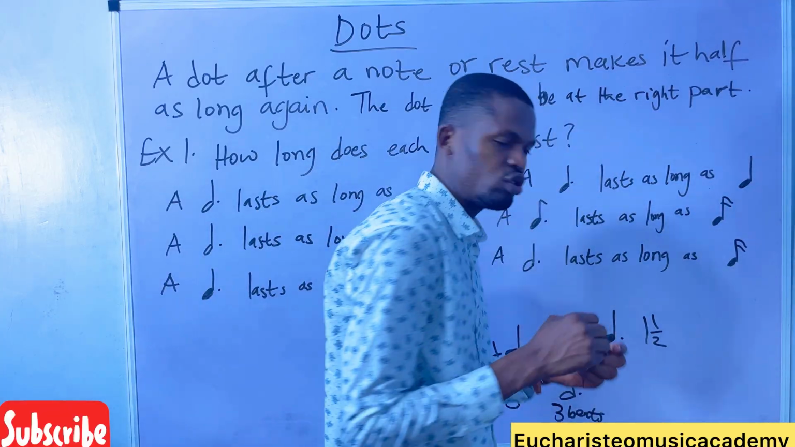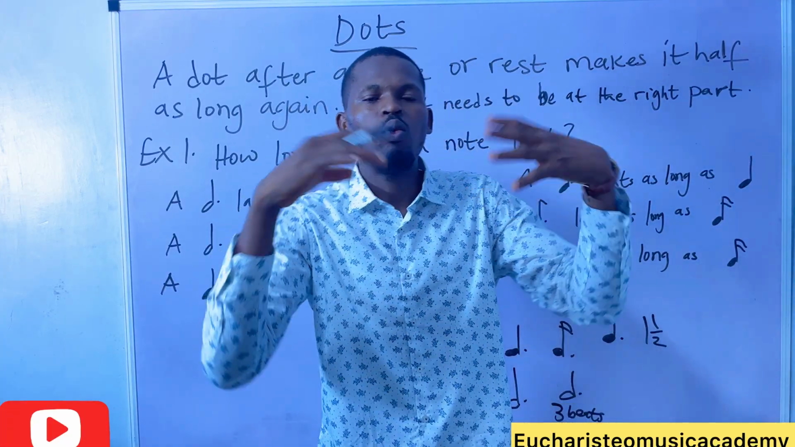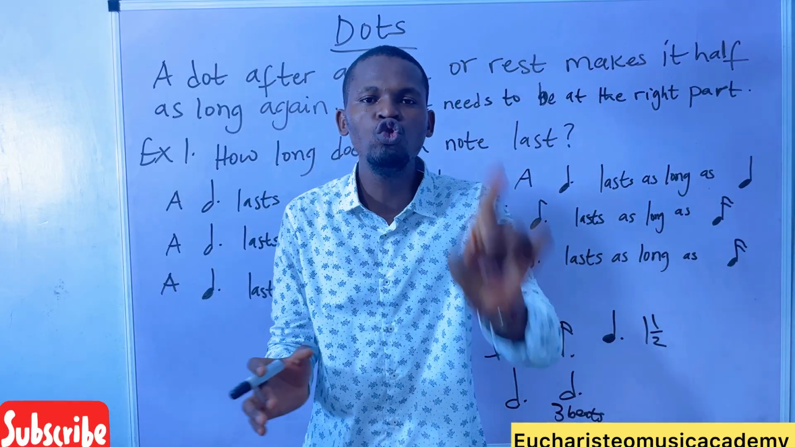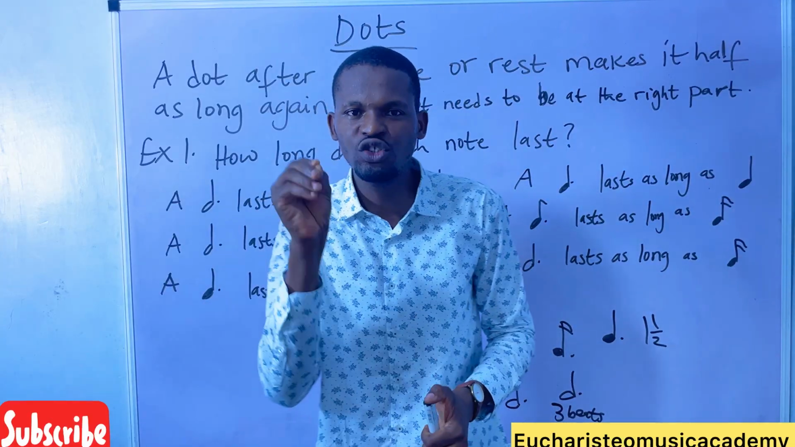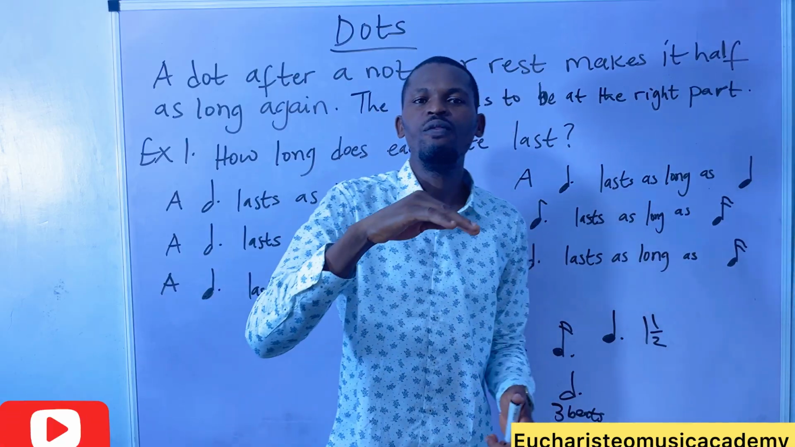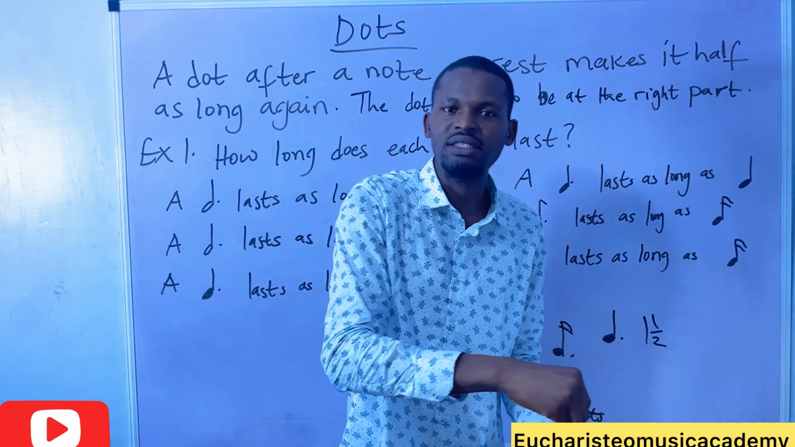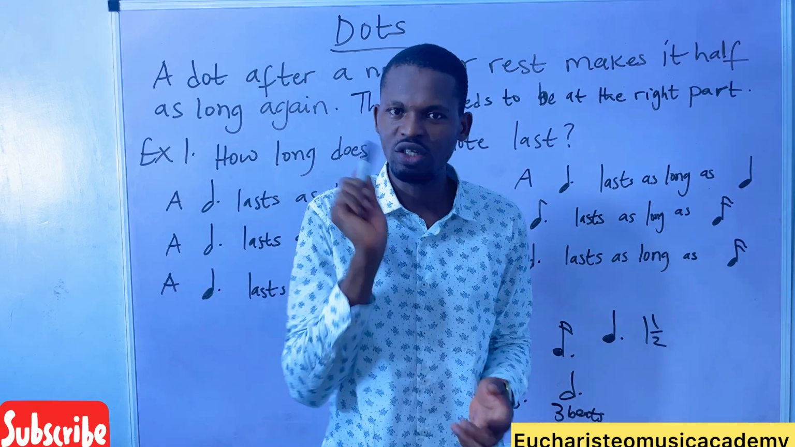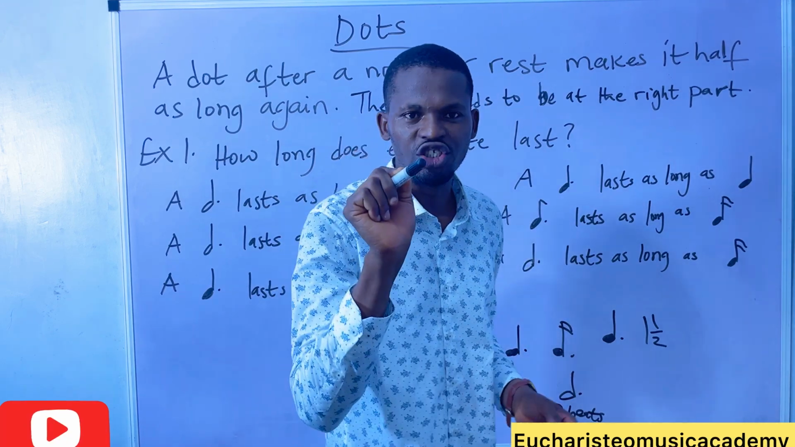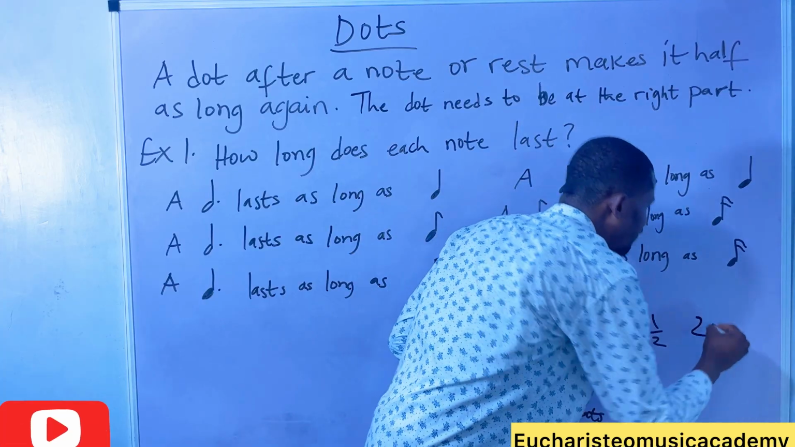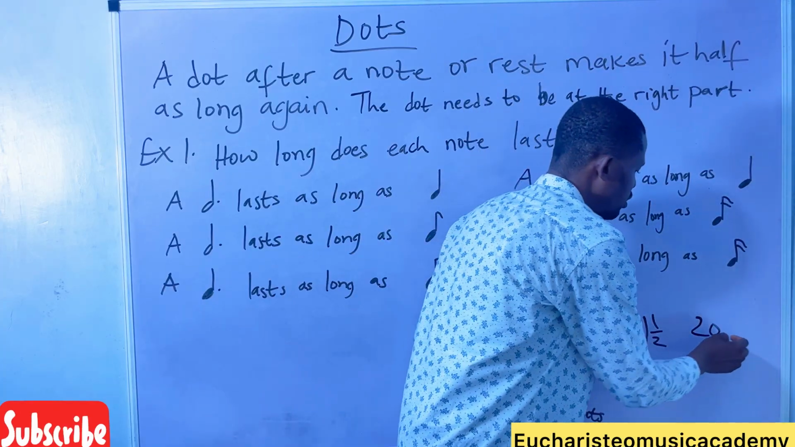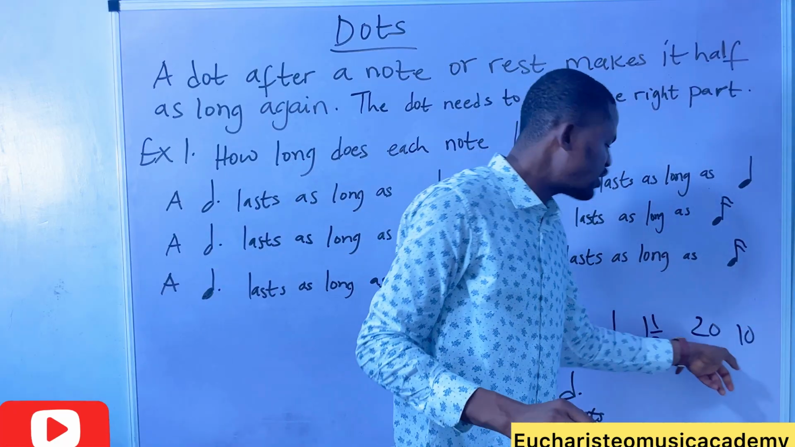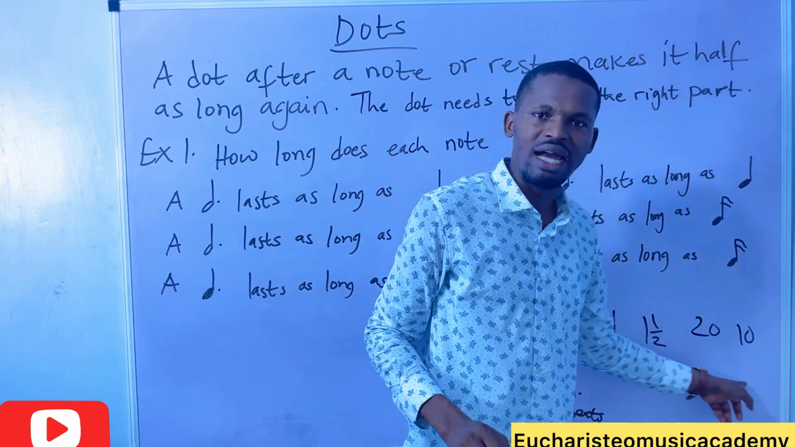Now, if I dot 1,000 naira, a dotted 1,000 will produce 1,500, because the dot will be adding half the value of that 1,000 to that 1,000. Are you understanding now? If you are 20 years and I dot your age, half of 20 is 10. So I'm adding 10 years to your age. A dotted 20 will become 30.